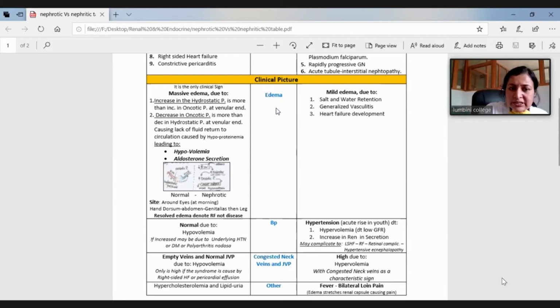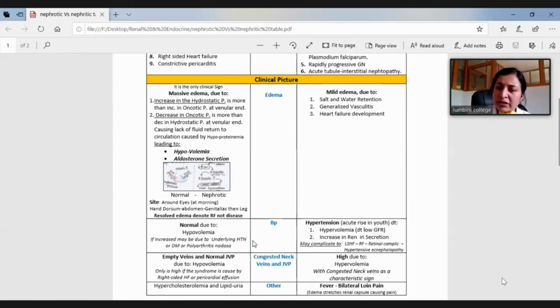So there is massive edema to generalized edema, that is called anasarca. Basically, there is periorbital edema, just like in nephritic syndrome, and then progression from head to toe over the days. Then BP: usually hypertension is not a feature of nephrotic syndrome because there is hypovolemia, while the volume is high in nephritic syndrome. Why in nephritic syndrome? Because the kidney is directly involved and there is increased renin secretion, because of low perfusion. Because of the immune complex, renal perfusion is reduced.